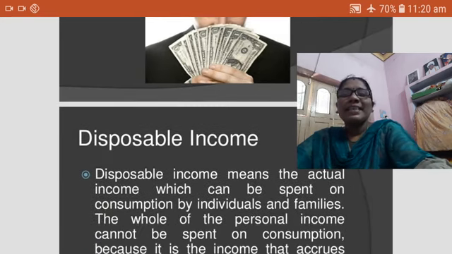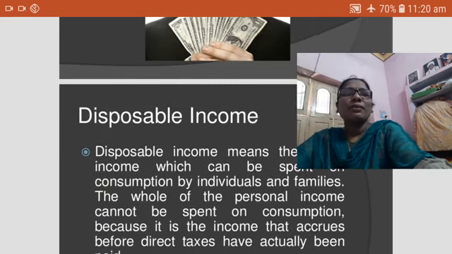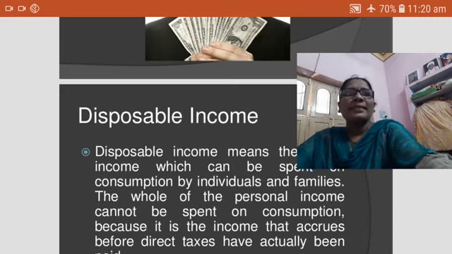So next one, DPI. DPI means disposable income. Disposable income means direct taxes are deducted from the personal income. So we get the DPI, and generally disposable income is either spent on consumption or saved: consumption and saving.